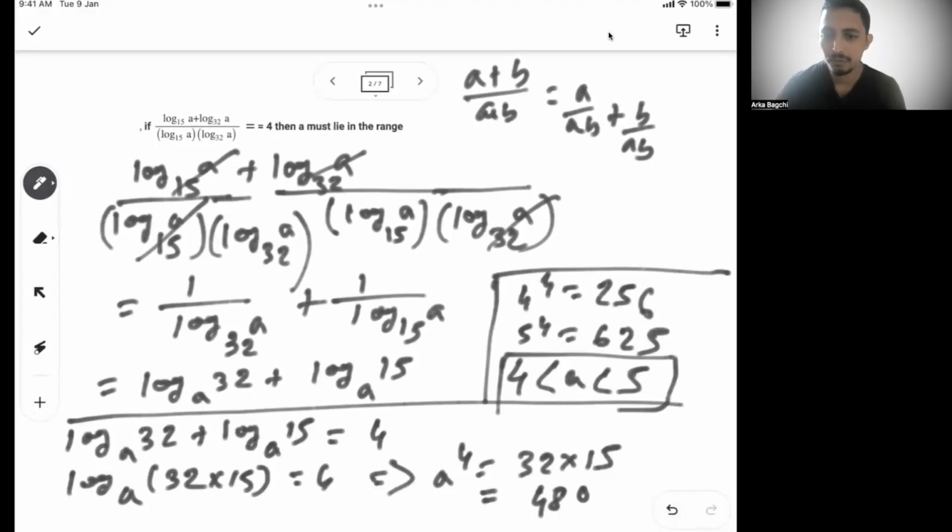So a to the power 4 is 480. Then from there you can calculate a, and based on the options you can choose where a will fall. At a high level, a will lie between 4 and 5, because 4 to the power 4 and 5 to the power 4 is the range between which 480 lies. Okay.